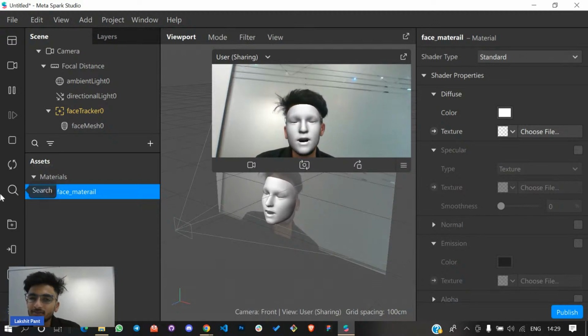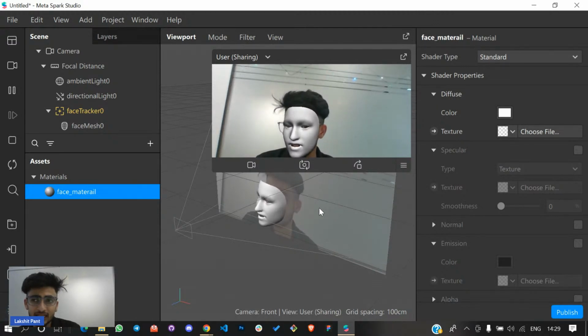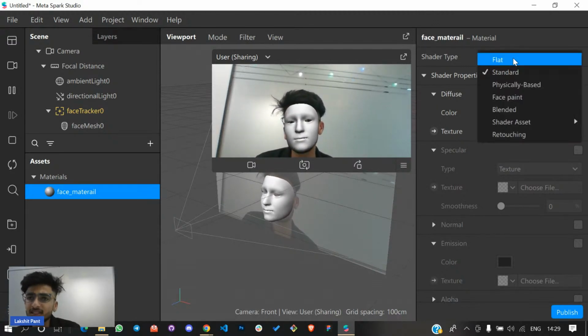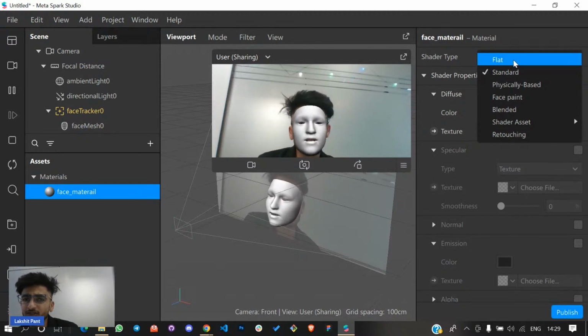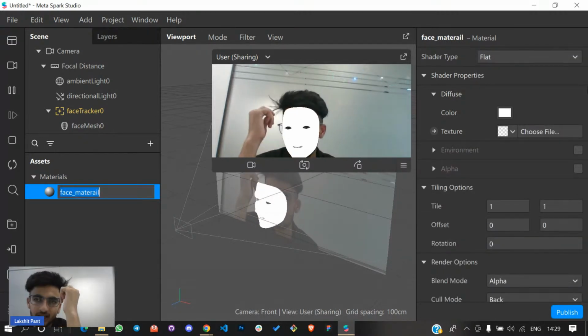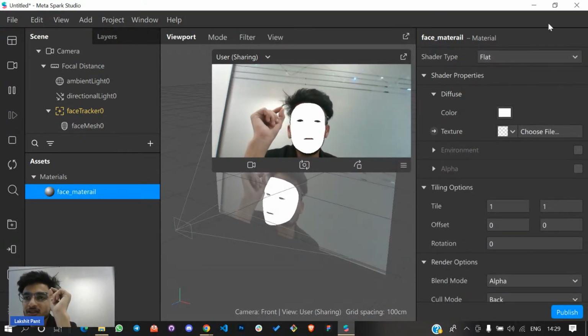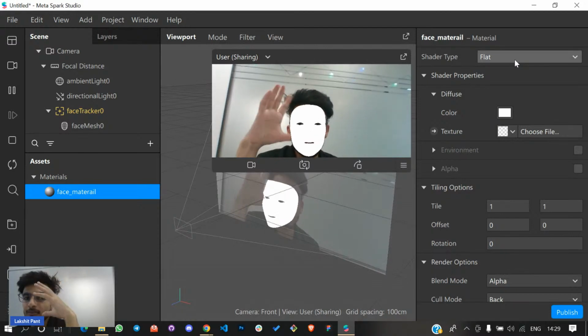Now there are some properties I want to change for this material. You will see the shader type properties. First is flat. If I switch it, as you can see the change, as soon as I change this to flat, the entire material is white.